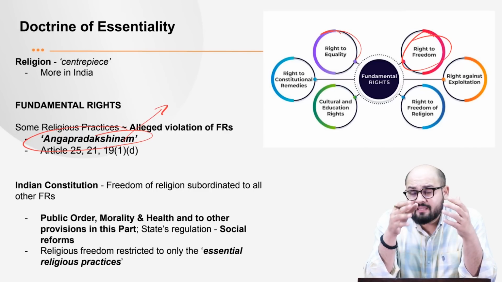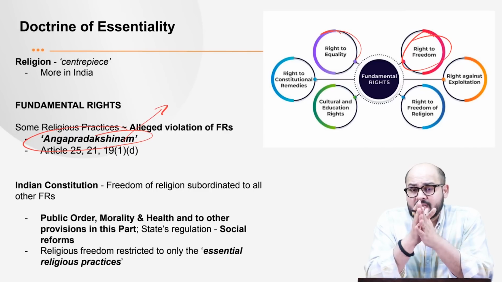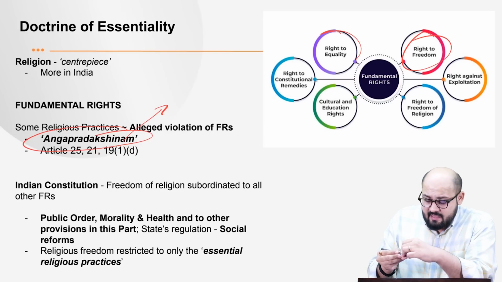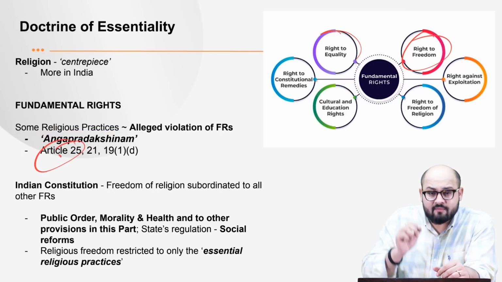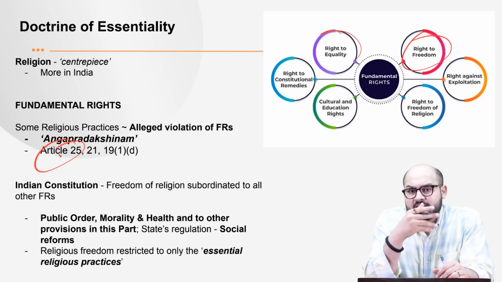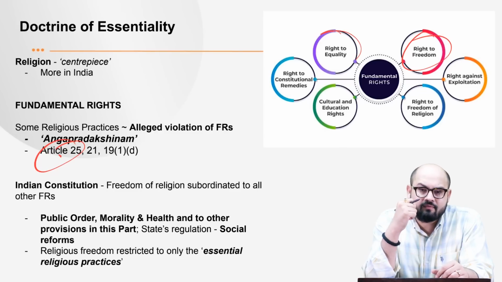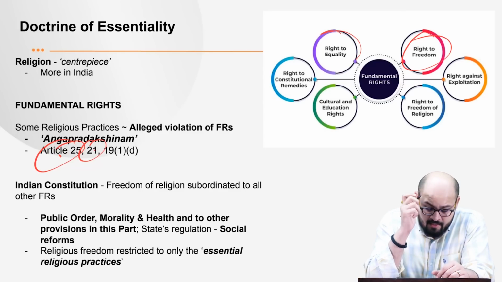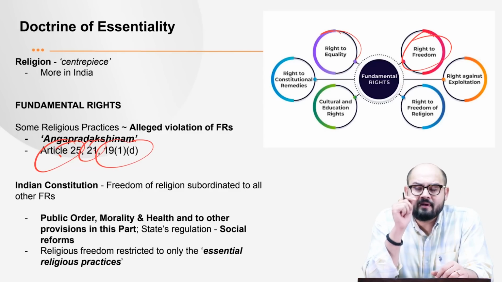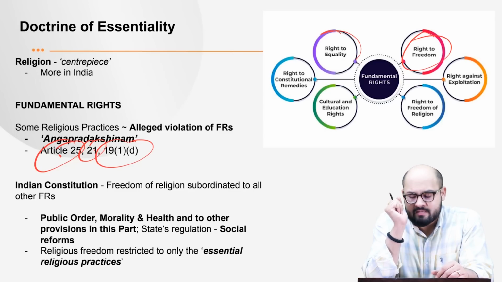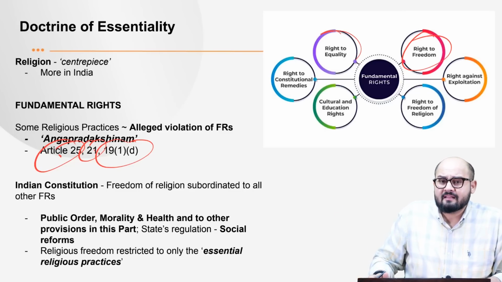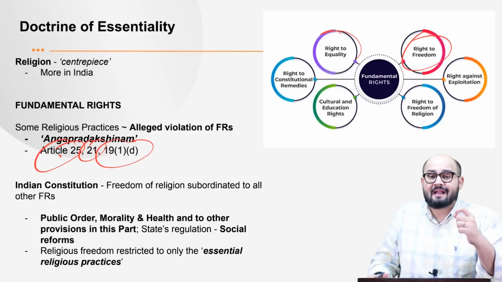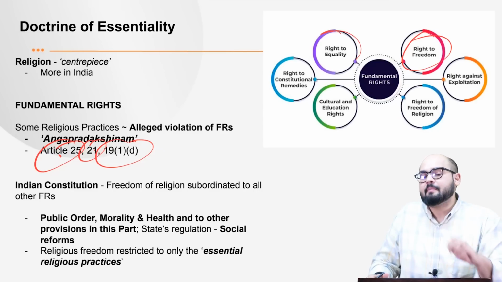The petitioners in this case have said that it is their fundamental right to practice this. For example, they have highlighted Article 25, which talks about freedom of religion, that is, the right to conscience and the free practice, propagation and profession of religion. Then they have said that it is their right to privacy under Article 21 of the Indian Constitution. And they are saying that it is also their right to movement under Article 19(1)(d). But some others have said that this is in violation of some constitutional principles. Some have said that this practice is discriminatory and against public health.